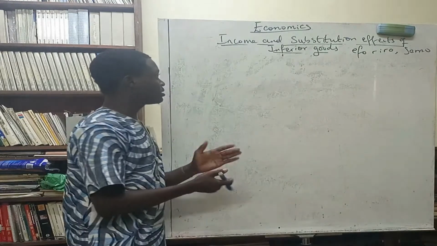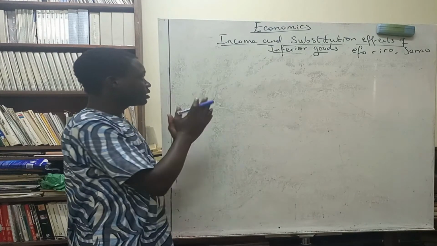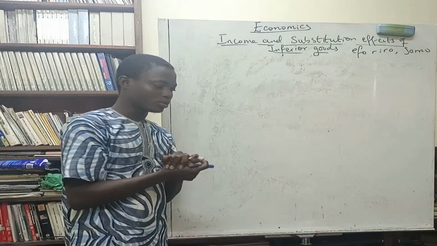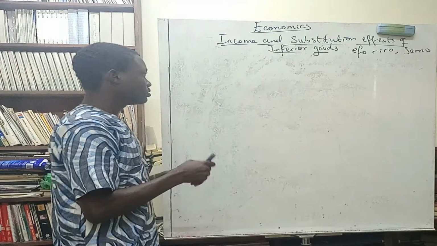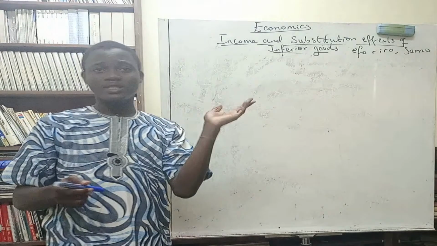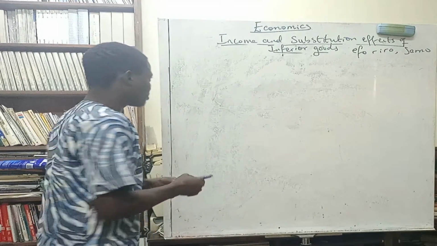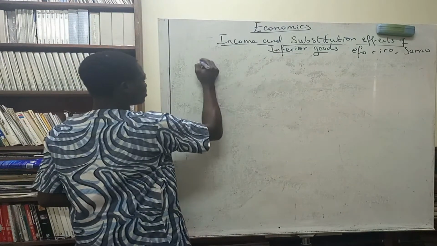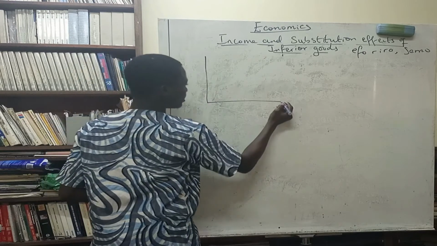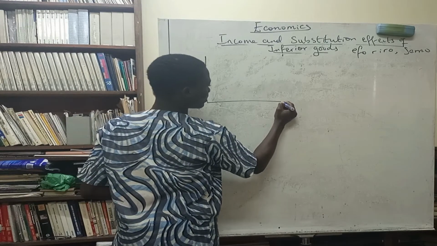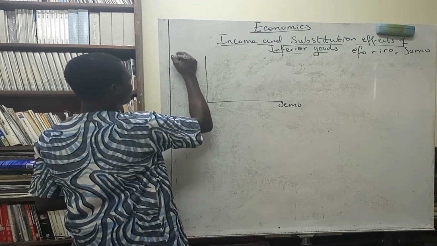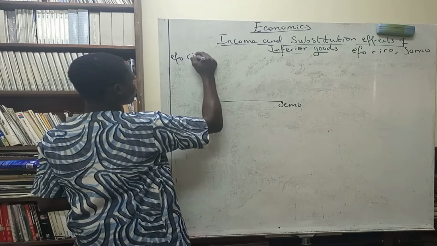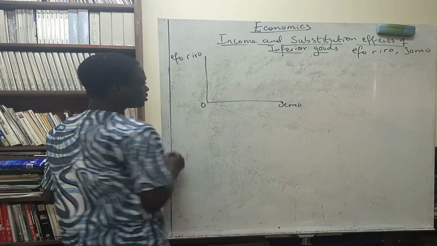All right, so now let's get to business. So, income and substitution effects of inferior goods. It's important for us to start from substitution effects. Let me just draw two goods, and I'll be using my semo and 4-euro again in this particular video. So we have this, this is semo, and this is 4-euro, and this is 0.